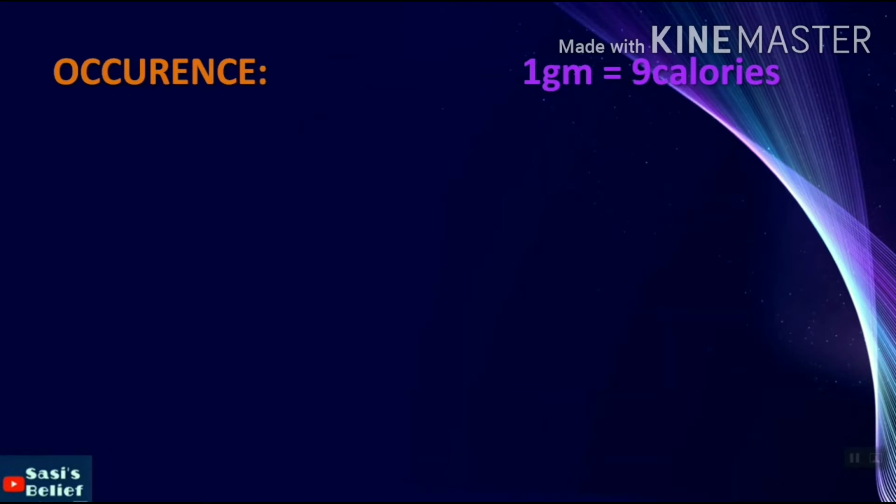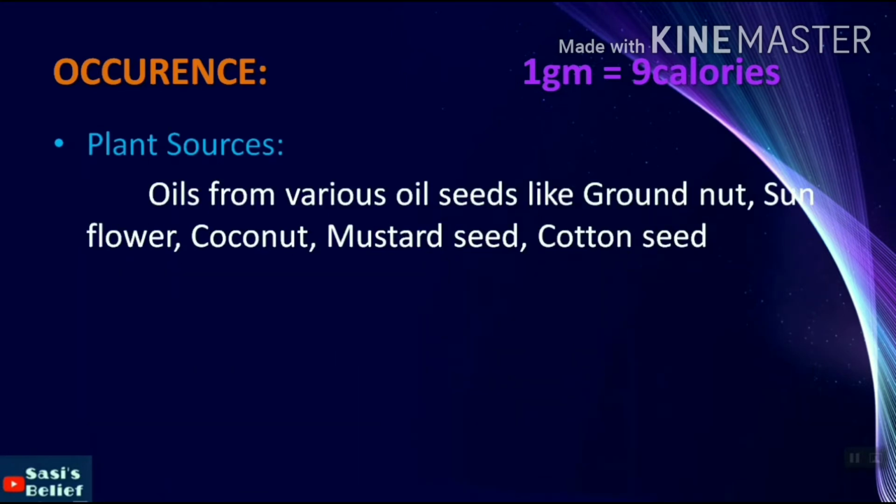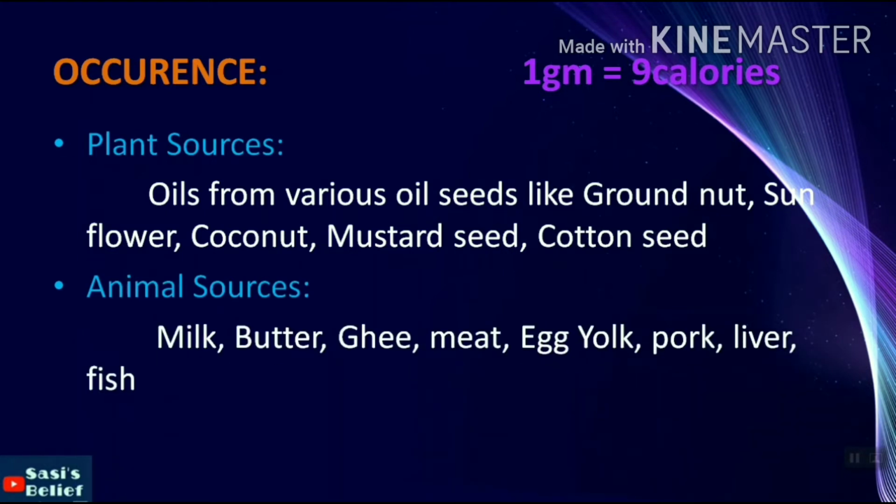Now we'll see the occurrence. When compared to carbohydrates as well as proteins, lipids yield more calories of energy. For example, 1 gram of lipids yields nearly 9 calories. Lipids are present in both plant as well as animal sources. Now we will see the plant sources. Oils from various oil seeds like groundnut, sunflower, coconut, mustard seed and cotton seed. Animal sources include milk, butter, ghee, meat, egg yolk, pork, liver and fish. These are the sources of lipids.